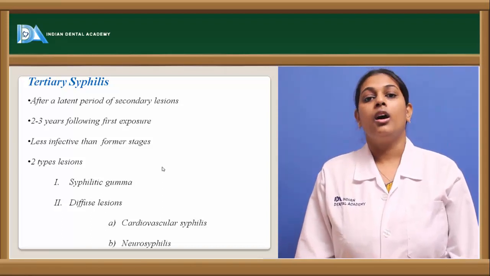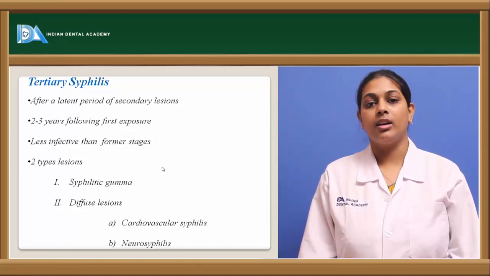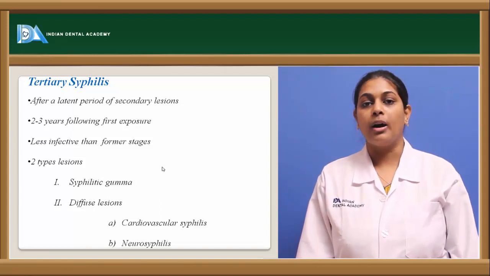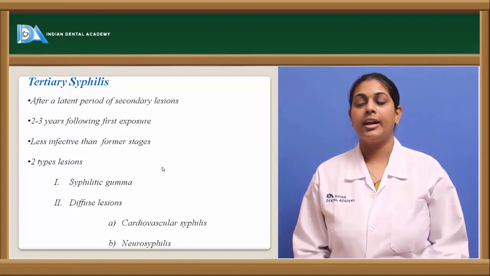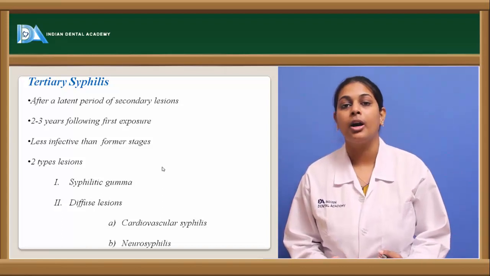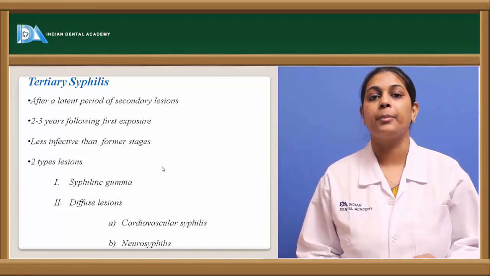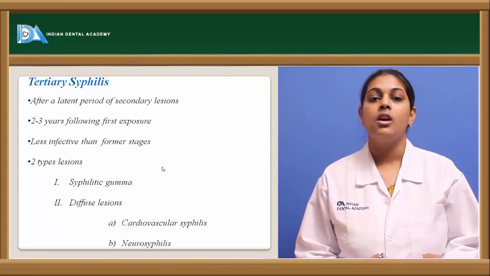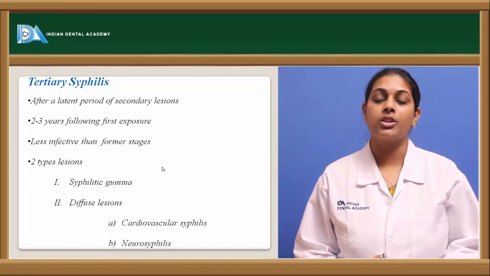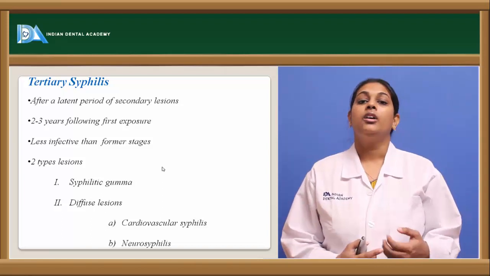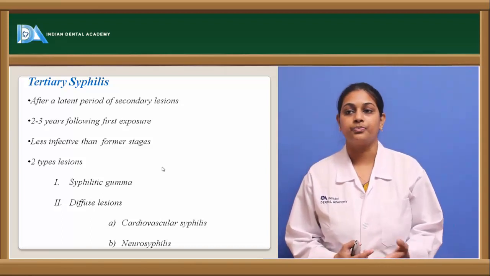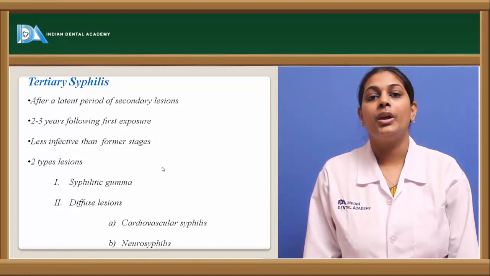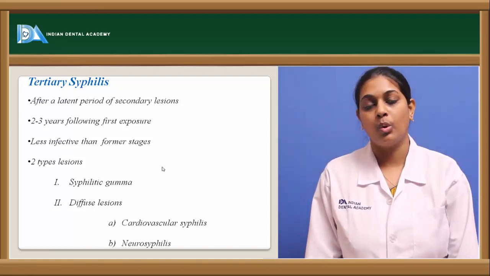Tertiary syphilis is of two types. One type has lesions known as syphilitic gumma. They are usually depressions. These lesions appear as shallow depressions or shallow raised ulcers, which usually progress and start eroding the bone.